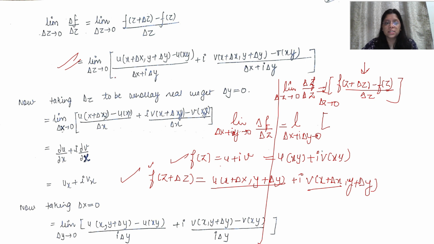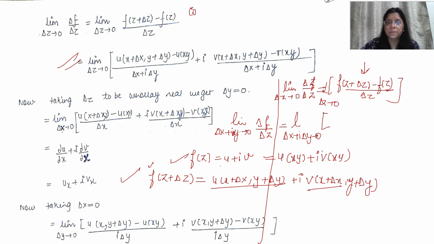Limit delta z tends to 0, [u(x+Δx, y+Δy) − u(x,y)] upon Δx plus iΔy, plus i [v(x+Δx, y+Δy) − v(x,y)] upon Δx plus iΔy. Now if we say a function is differentiable, it means it should possess a unique value. So we'll check through different paths. It means first we'll take two conditions here.